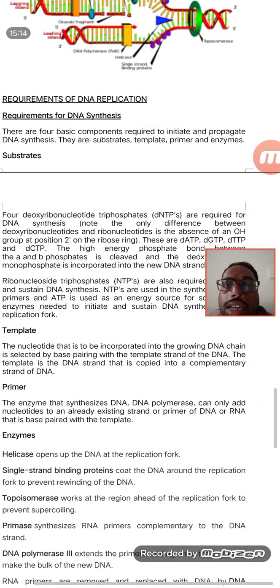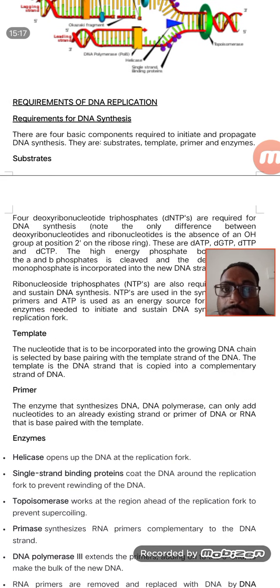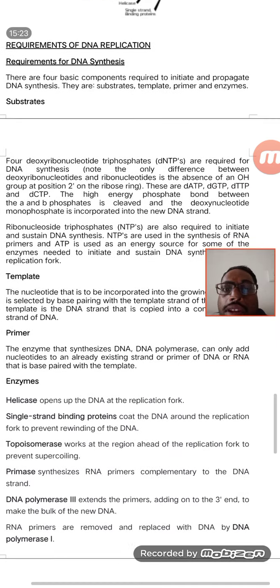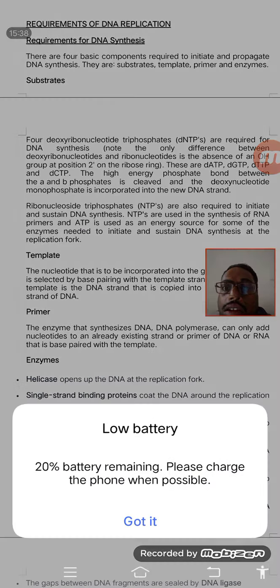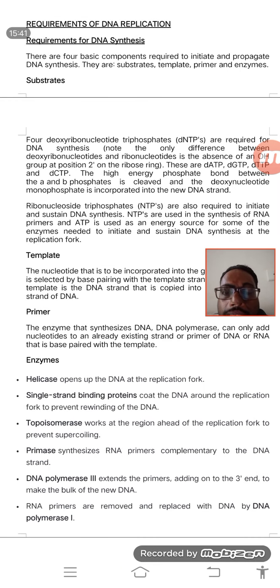Then we need a template strand. That means one among the strands of DNA. Then we need a primer. And after that we need enzymes. Why enzymes? Because enzymes are biological catalysts. They can enhance the rate of reaction. So what are the major enzymes required for the synthesis of DNA? One enzyme is helicase. These enzymes have the capacity to open the DNA strand. That means they can break the hydrogen bond between the base pairs. If the hydrogen bond is not broken, the enzymes can't read what is inside.